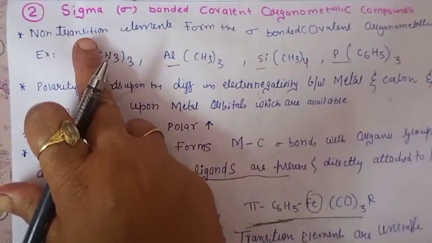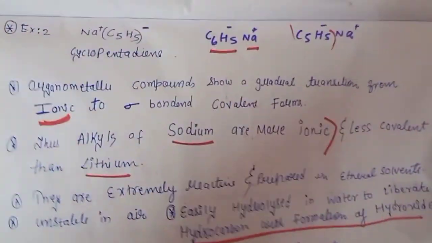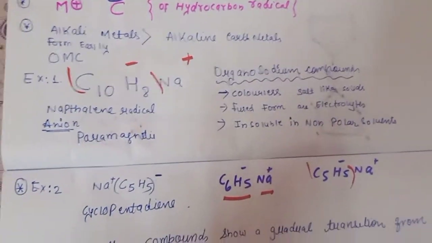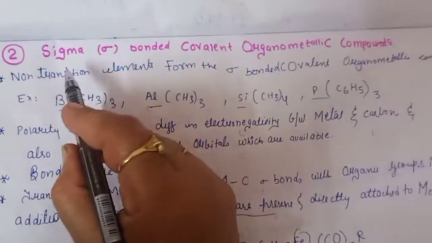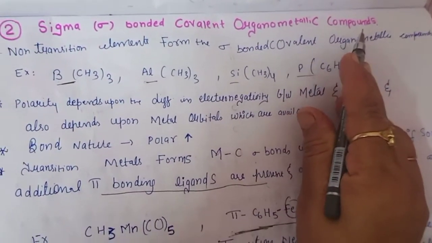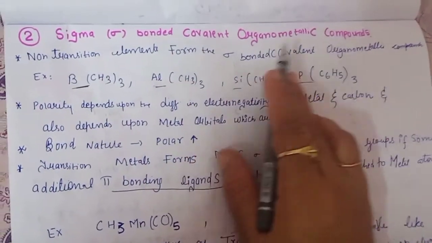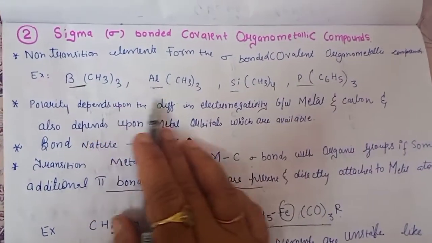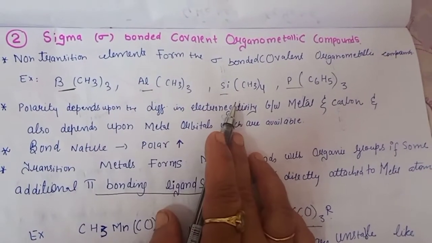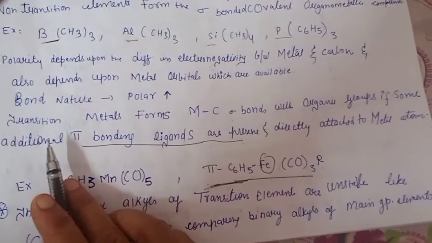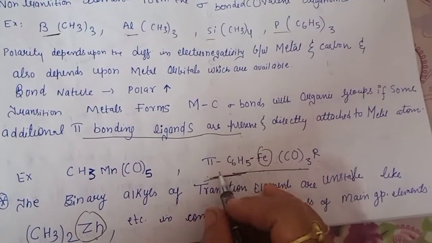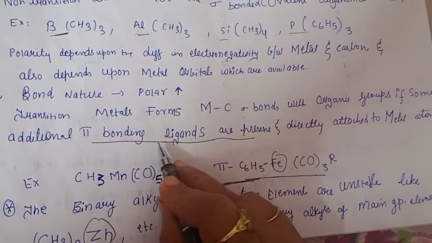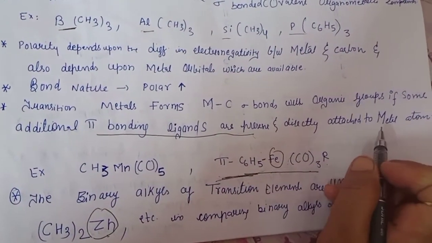So the sigma bonded, in the last classification, what you have to remember? First is our ionic organometallic compound. Second is our sigma bonded covalent organometallic compounds. In sigma bonded covalent organometallic compounds, we have to give the more important non-transition elements. Example you can give from the main group elements, that is our p block you can take here, and from here you can take some pi bonding ligands that are present, means our cyclopentadiene or our phenyl ligands, they are our pi bonding ligands and they are attached directly to the metal atom.